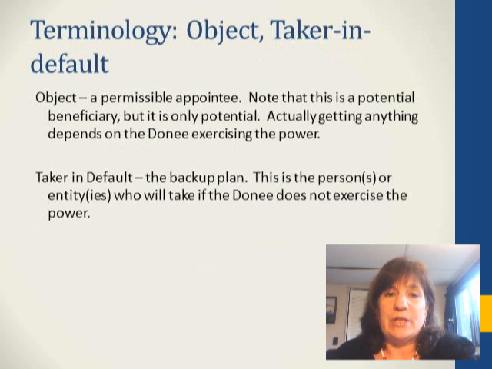Okay, the object is the person that you appoint something to, and sometimes not everybody can be an object of a power of appointment, so it's a permissible appointee. And notice that that means it's only a potential appointee. We actually need the donee of the power, the holder of the power, to exercise it in order for anyone to actually get anything. The taker in default is the backup plan. This is kind of like your contingent beneficiary when you're naming beneficiaries. It's the person who will take the property if the donee does not exercise the power.